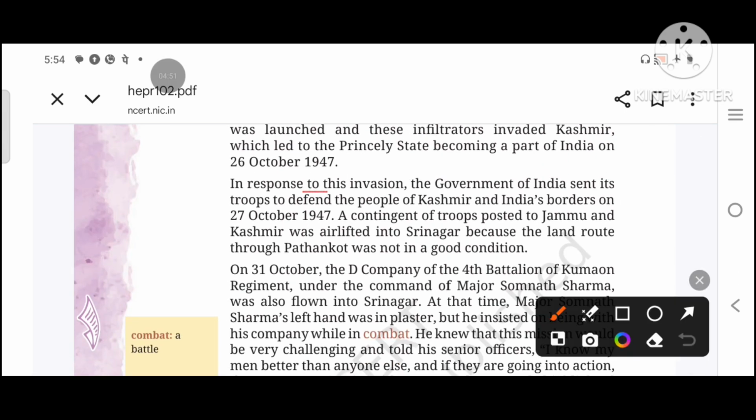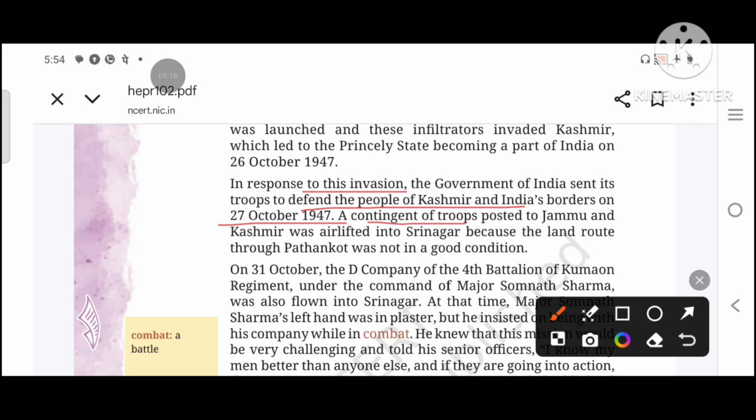In response to the invasion, the government of India sent its troops to defend the people of Kashmir and India's border on 27 October 1947. See, Raja Hari Singh joined Kashmir in India on 26 October 1947 and India sent its troops to defend the territory on 27th of October 1947.